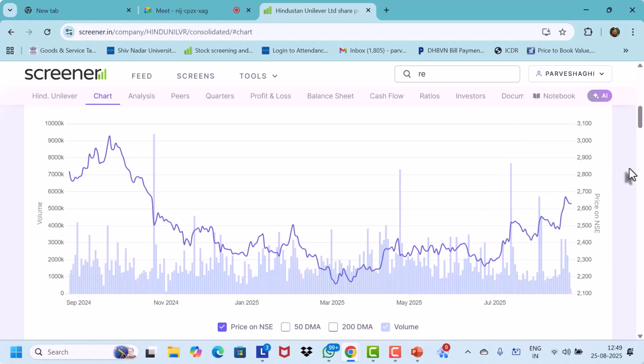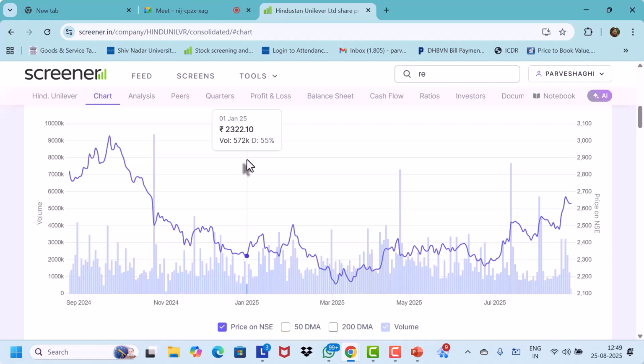But you can see there are lots of ups and downs because stock prices don't move in a linear fashion. Sometimes they go up, sometimes they go down, and these bars are the volumes. That means how many people are buying. On these three occasions, the volumes were very high. Generally the volumes will go up whenever the share price falls drastically or goes up. If the share price goes up with lots of volume, it's a good sign for the company. Sometimes when the volumes go up and the share price falls, it's a bad sign for the company. Now, in this case, what is the first bar signifying, Shrishti? Is it good or bad for the company?